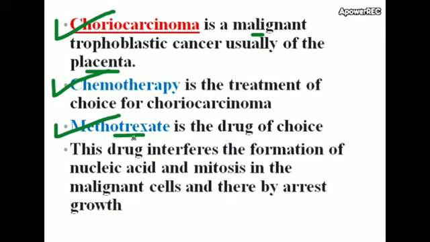You may get questions: which chemotherapeutic agent is used to treat choriocarcinoma? That is methotrexate. This drug interferes with the formation of nucleic acid and mitosis in the malignant cells and thereby arrests growth. Please note this carefully.